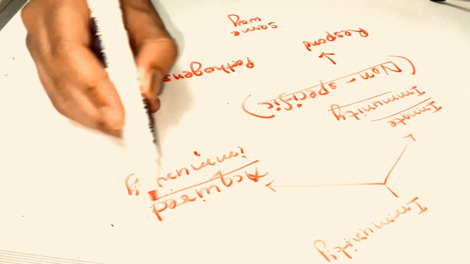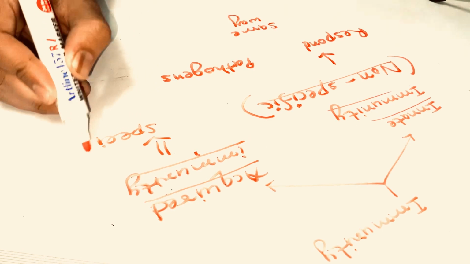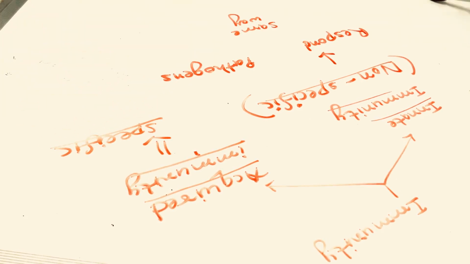But acquired immunity is a specific type of immunity. Why am I saying it is specific? Because it works only against specific antigens, against specific pathogens. If an organism has acquired the capacity to resist pathogens during its life cycle, that would be specific.